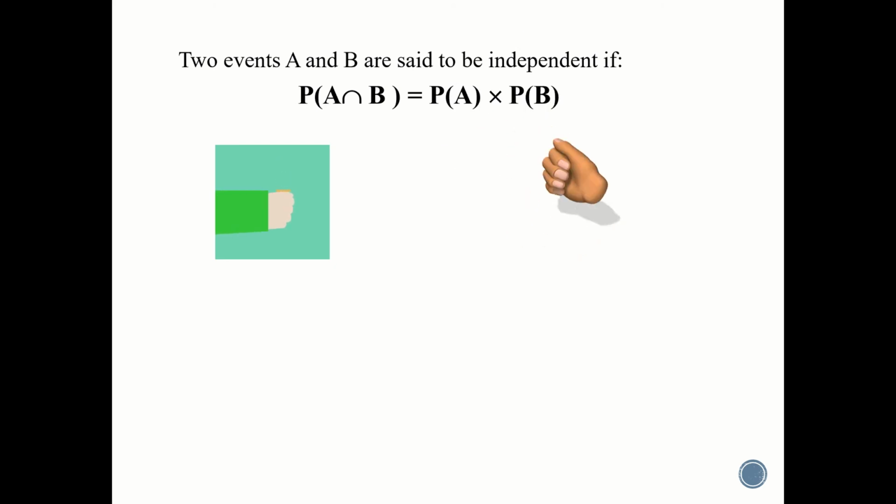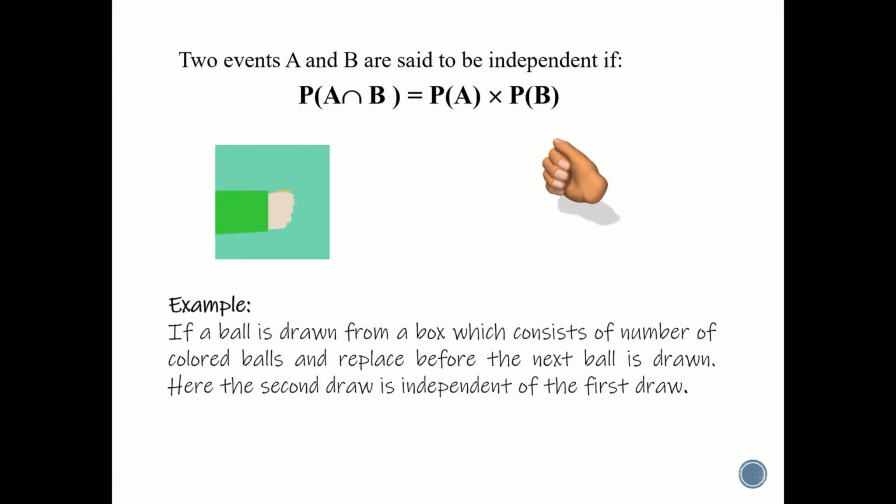For example, landing of a head when we toss a coin and getting a number 2 when we roll a die. Both the events are independent to each other. Let me take another example. If a ball is drawn from a box which consists of number of colored balls and replaced before the next ball is drawn, hence the second draw is independent of the first draw. If we do not replace the ball, then the second draw is dependent on the first draw.